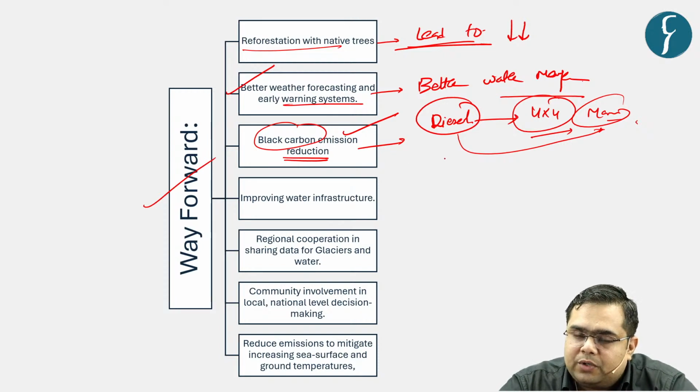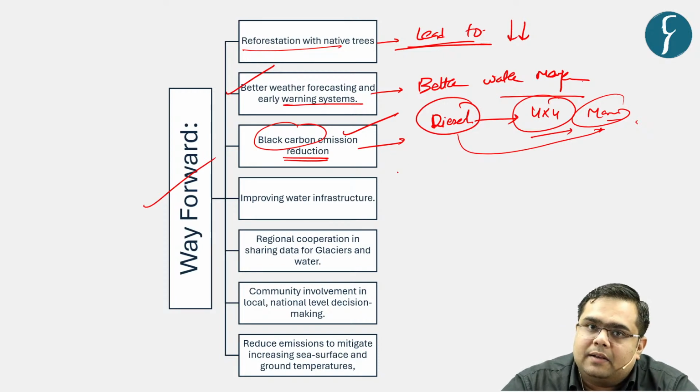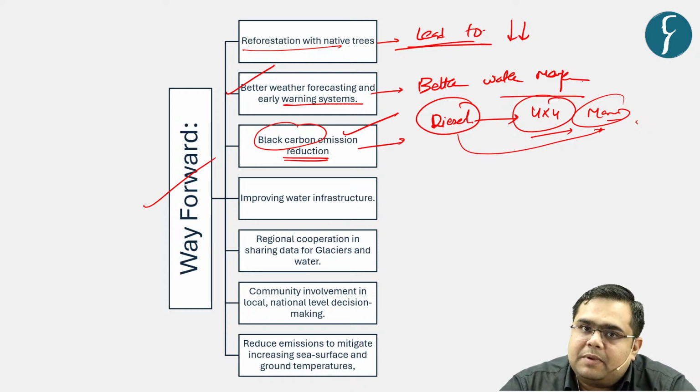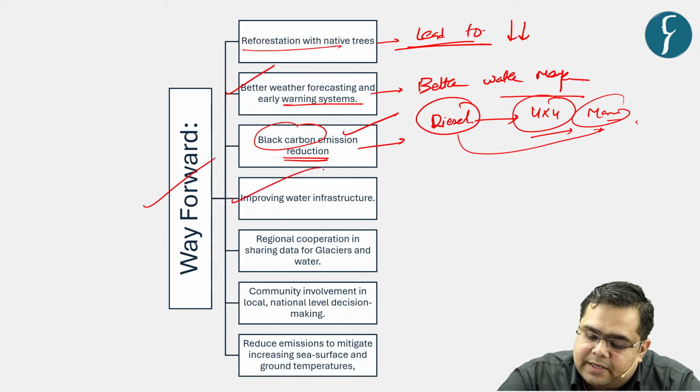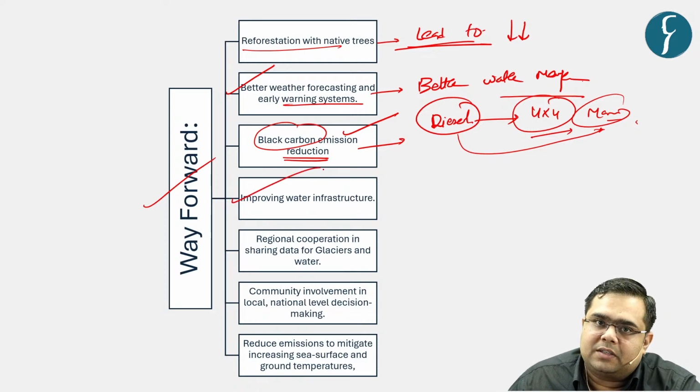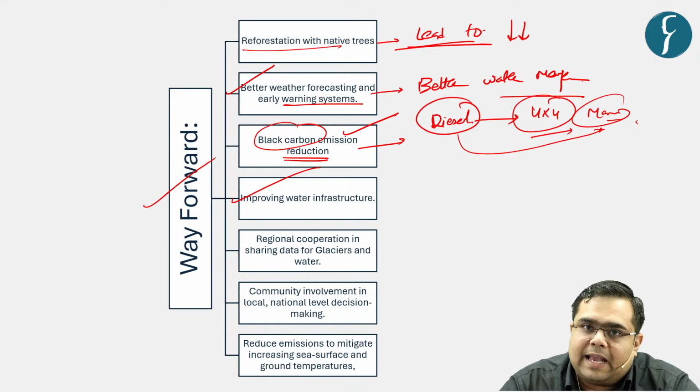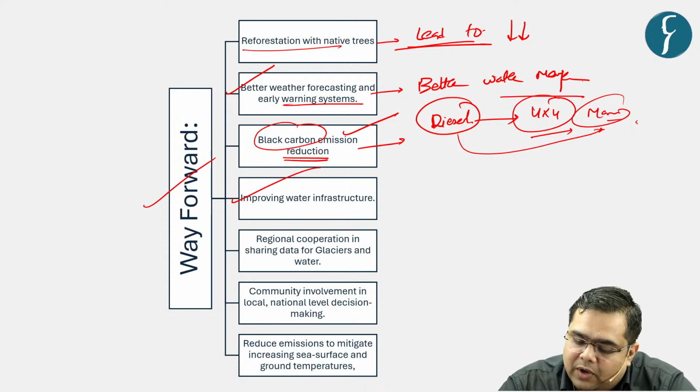So what is the solution over here? Regulated tourism, and diesel vehicles must be banned in those places. That can be one suggestion. Next is improving water infrastructure in the context of dams and so on and so forth, and better reservoir management.